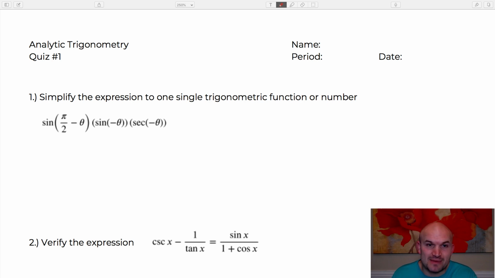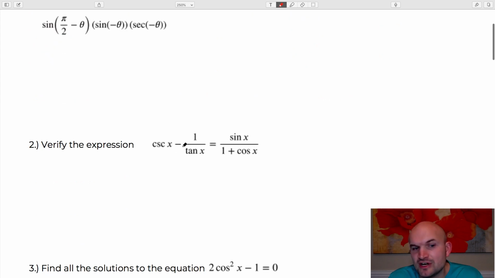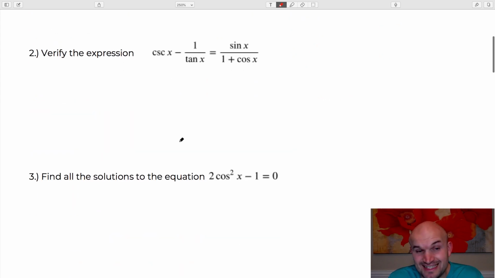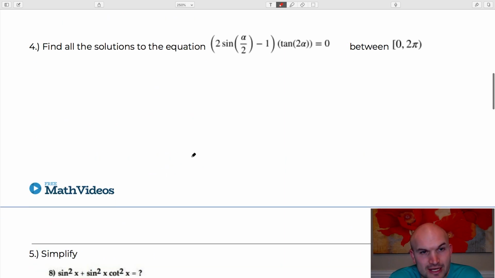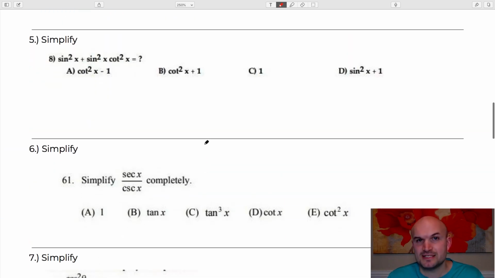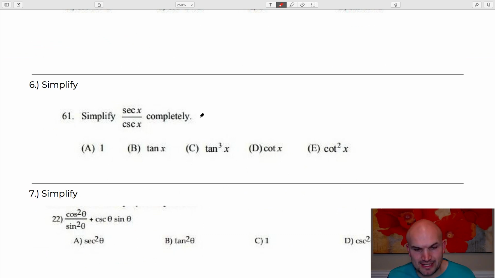What I'm going to do for you in this session is work on a quiz that I recently gave my students last week. This quiz is from pre-calculus, in analytic trigonometry. Basically, what we covered was simplifying expressions, verifying identities, finding the solutions to a trigonometric equation, and then some free response. So just to give you a little update as far as where we are in the class,